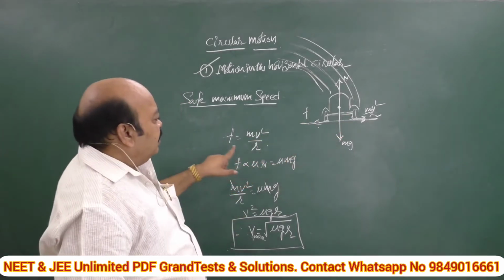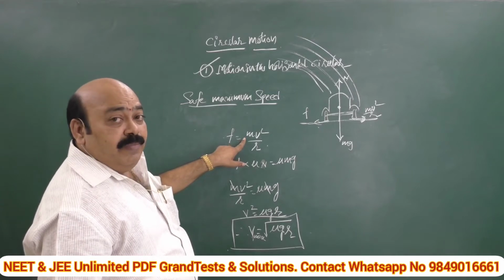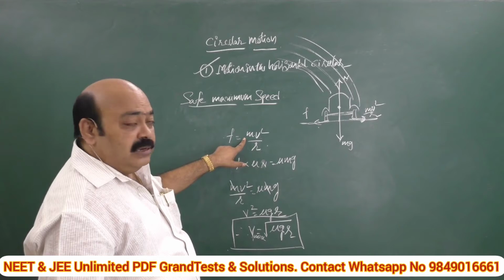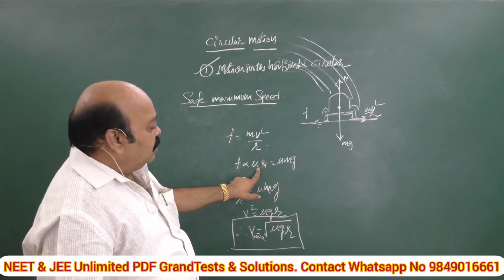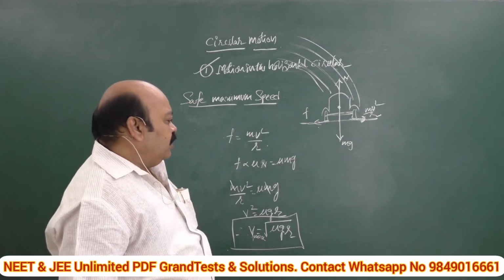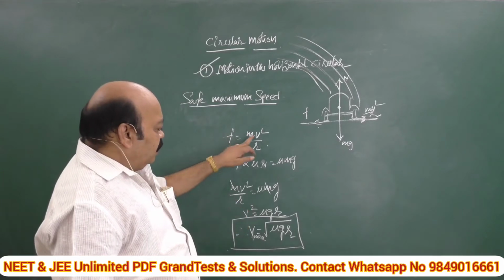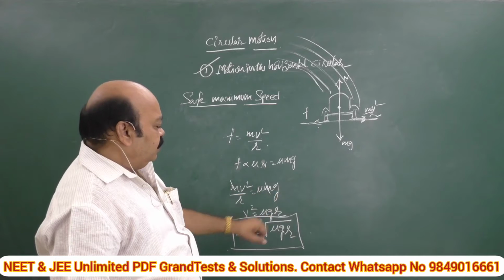That's why the condition is that these frictional forces are equal for the balancing condition, that means for not sliding. Then it is given by F proportional to mu N. N is nothing but mg, so it is totally mu mg. Hence, if we substitute these values, F is equal to mv square by r. That's why mv square by r is equal to mu mg, we can say.